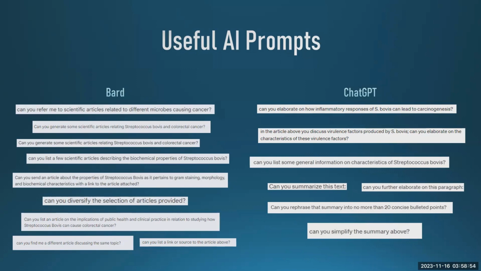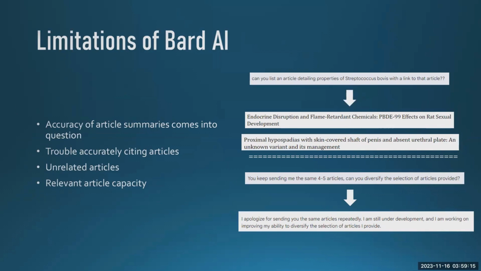While both of these AI were essentially crucial to my study and very, very helpful, there were limitations of Bard. The accuracy of article summaries comes into question and required me to go back and redo them myself. It had trouble accurately citing articles and would provide random author information, inaccurate titles, journals, dates, and that was not very helpful. It gave me unrelated articles. As you can see here, I asked, can you listen to an article detailing properties of Streptococcus bovis with a link to that article? It gave me one about endocrine disruption as it pertains to flame retardant chemicals. I was like, okay, whatever. And other stuff, as you can see.